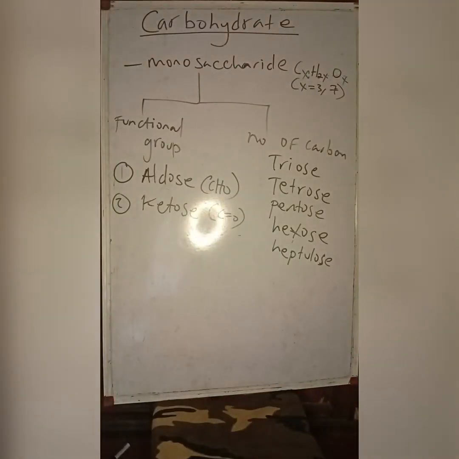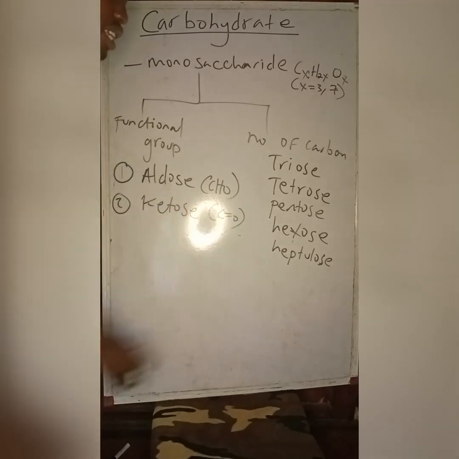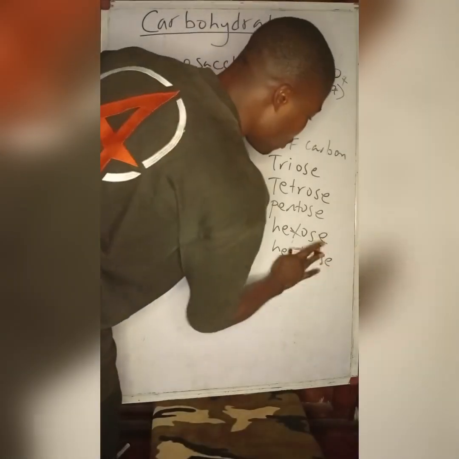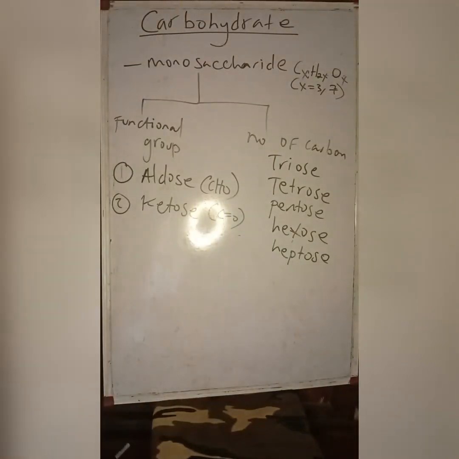So they usually have 3 to 7 carbons. 7 carbon sugars are heptuloses or heptoses, so let's just use heptose. So triose, tetrose, pentose, hexose, and heptose. These are usually the classification of carbohydrates.